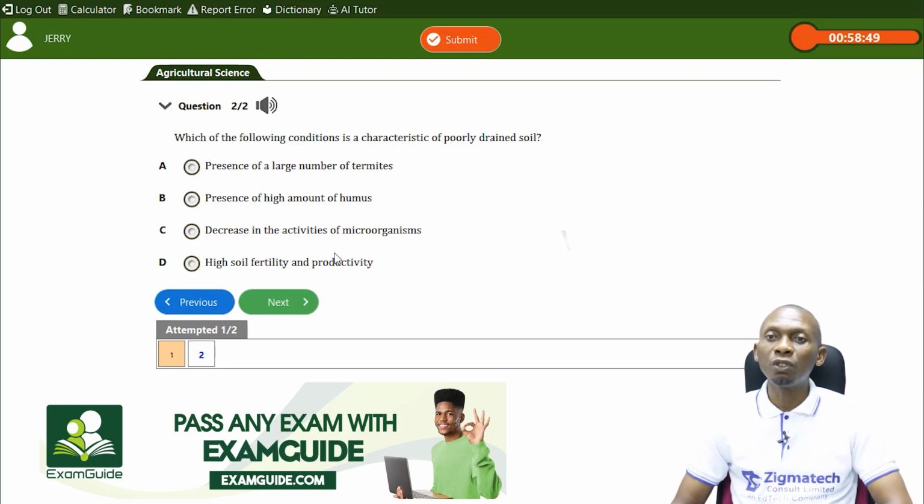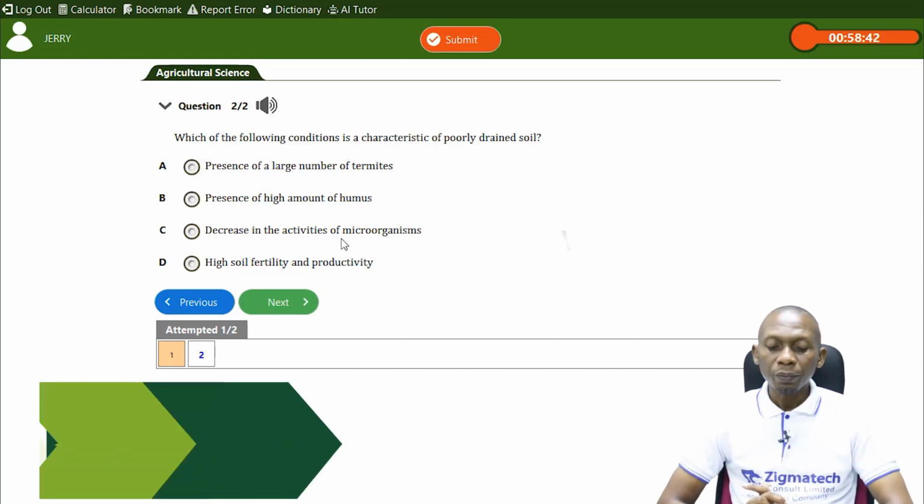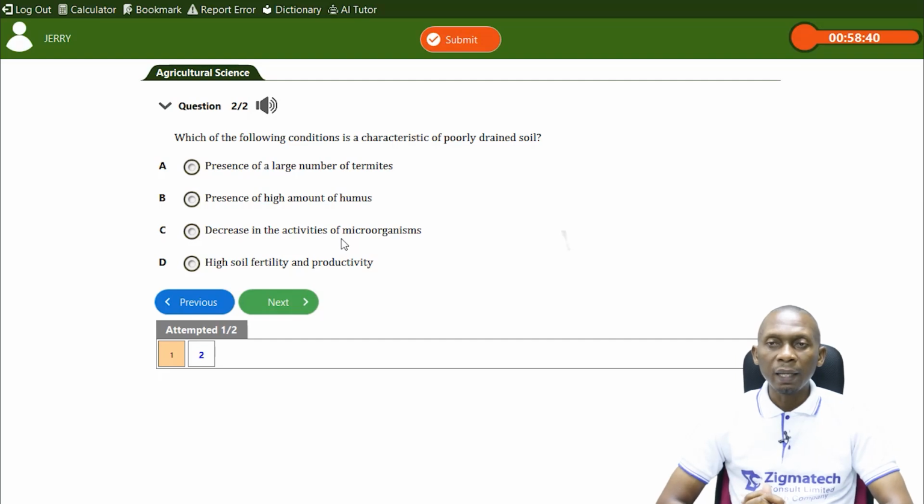When a soil is poorly drained, the activities of microorganisms are affected because we should understand that with such a situation, an anaerobic environment is created where there's a low level of oxygen, and microorganisms need this oxygen to survive. So when we have a poorly drained soil, which means the soil is waterlogged, the activities of microorganisms are affected. So the answer is C.